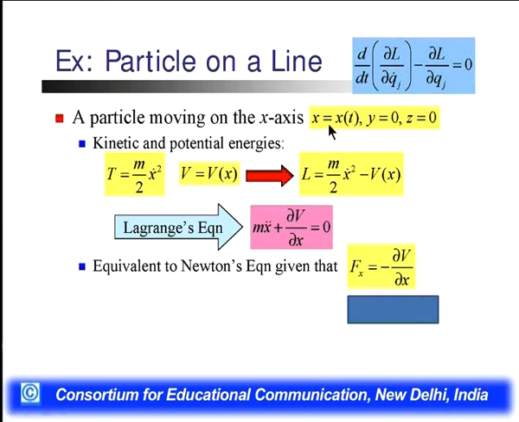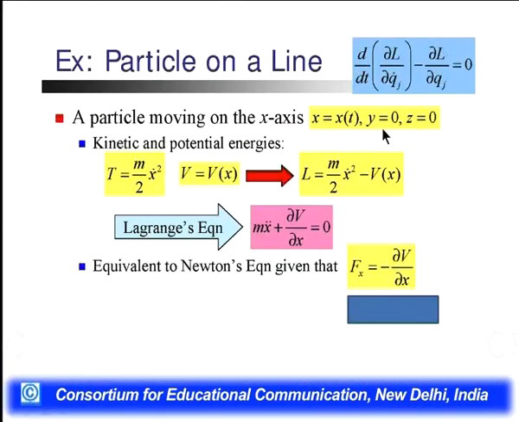Now a particle moving along the x-axis: x will be x(t), dependent upon the time, y is equal to 0 and z is equal to 0. It means the particle moves only in the x direction, but it is not free to move in the other directions.